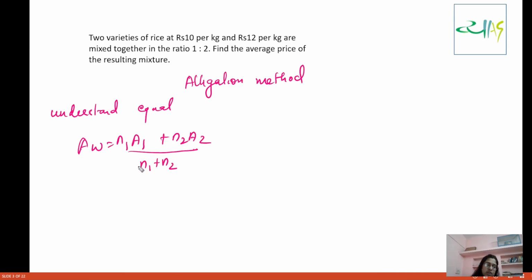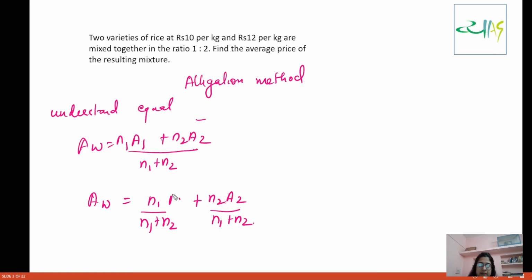Now, if we want to express this equation in the form of averages, we will have AW equal to N1 into A1 divided by N1 plus N2, plus N2 A2 divided by N1 plus N2.